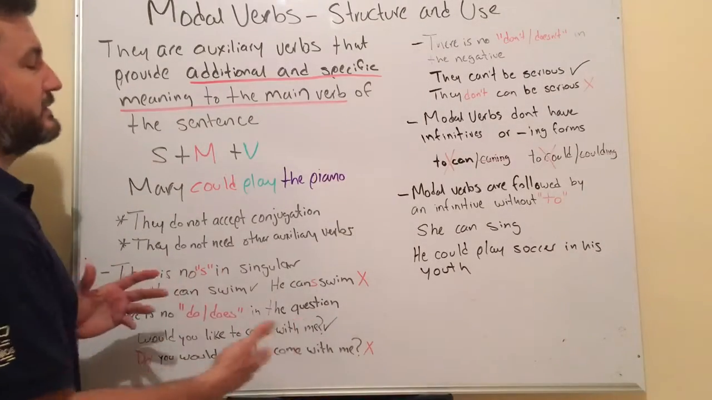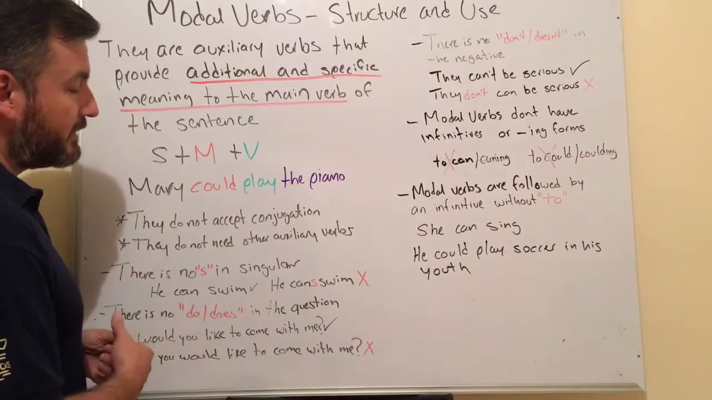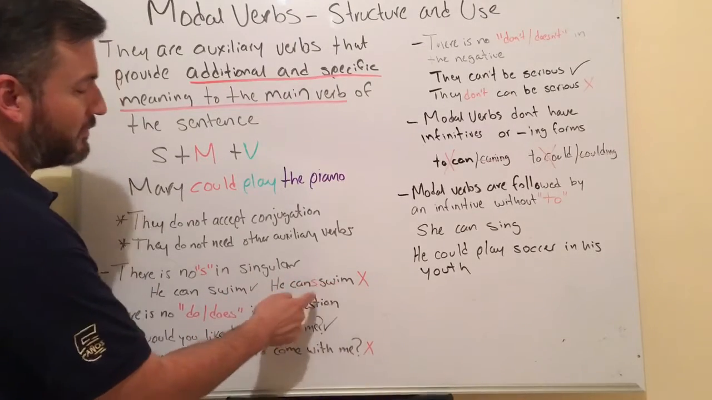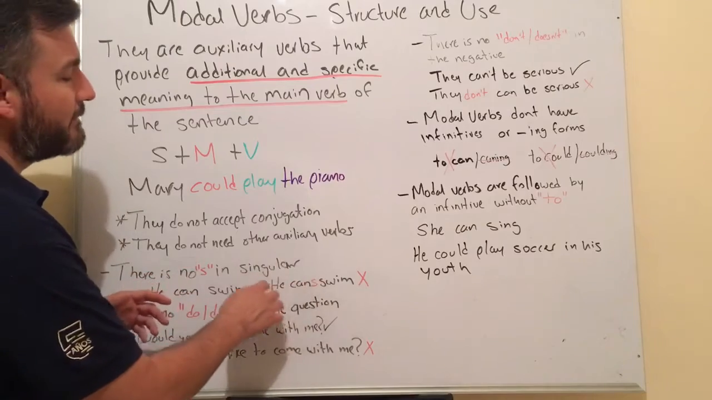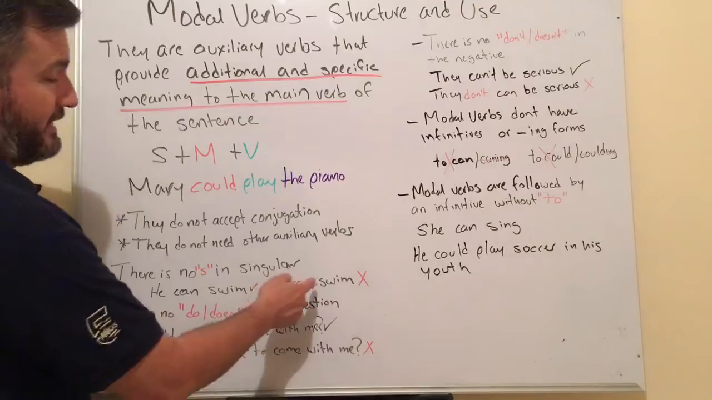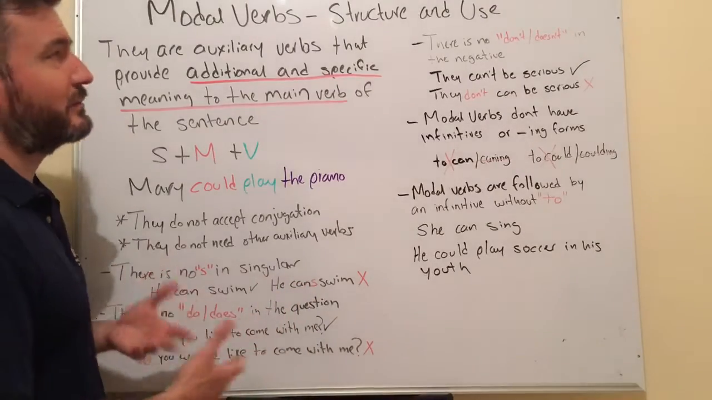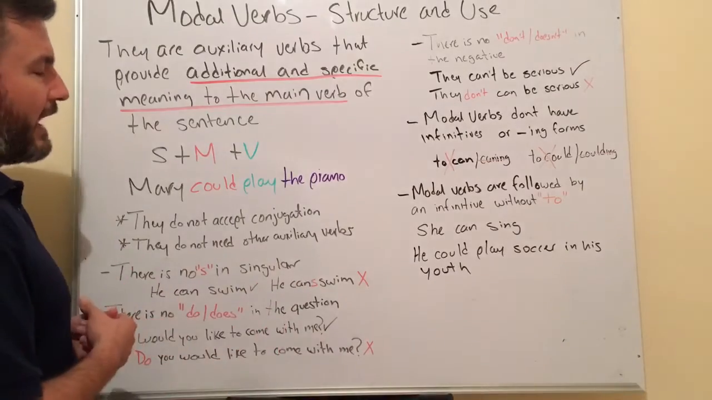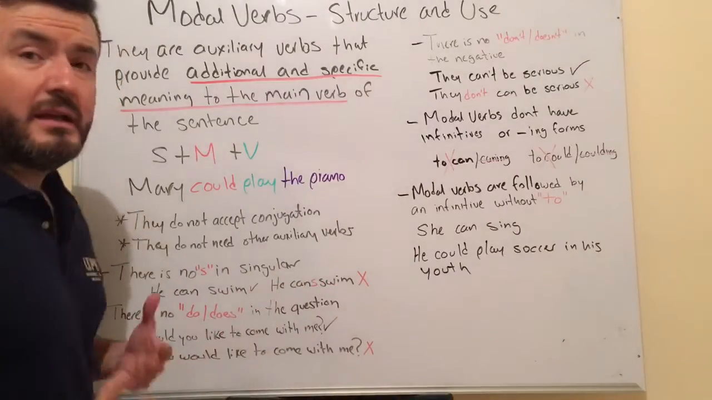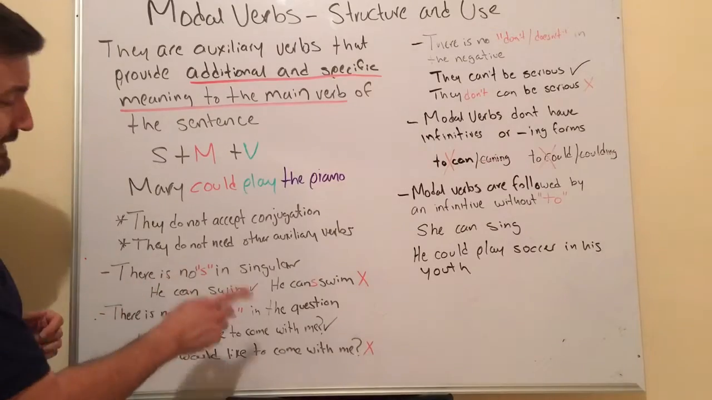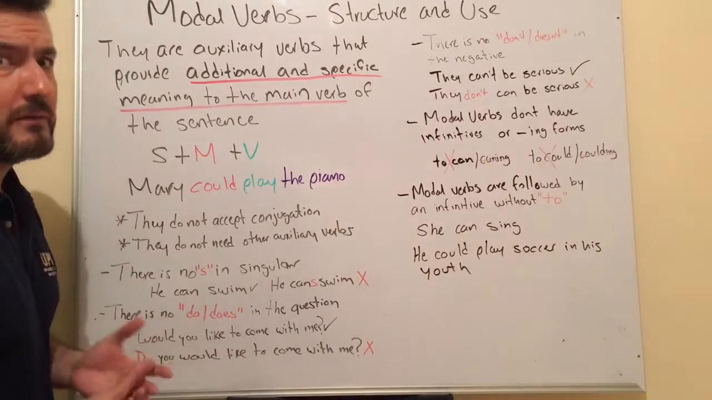What this rule is telling us is that we cannot do this. He can swim. This is third person. It's not that we don't need to add an s, we can't. It doesn't work that way. So this would be incorrect. Again, there is no s in the singular form.